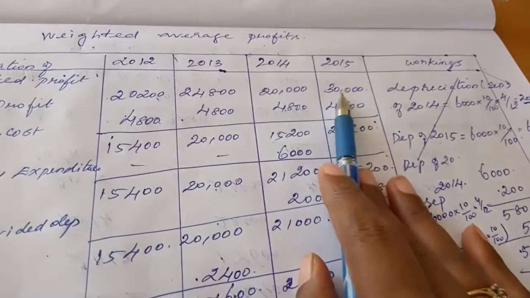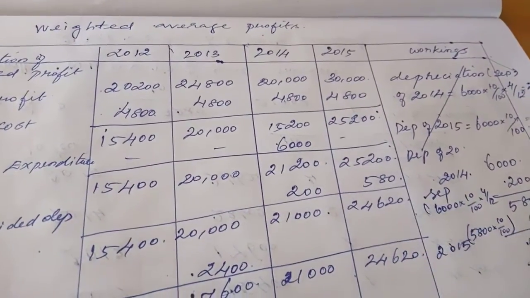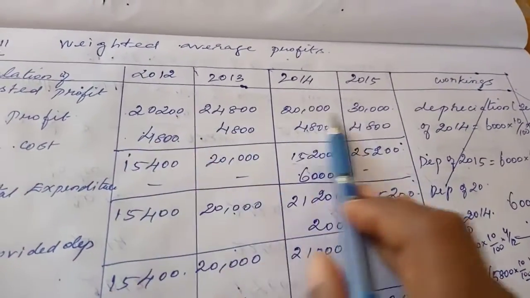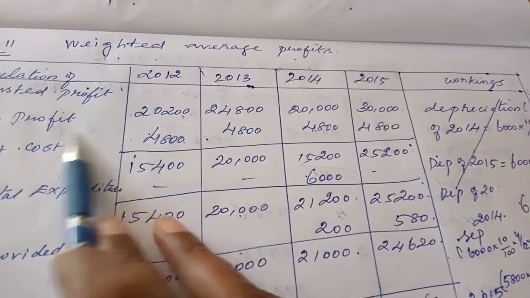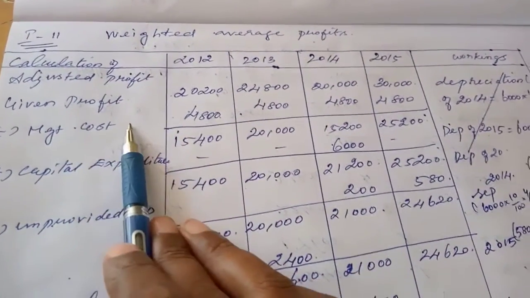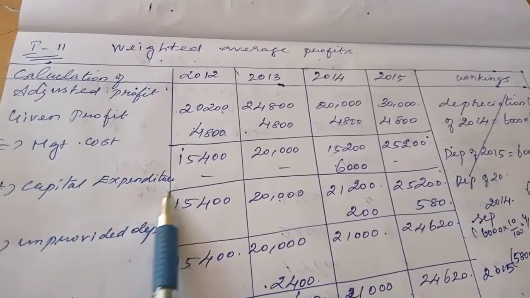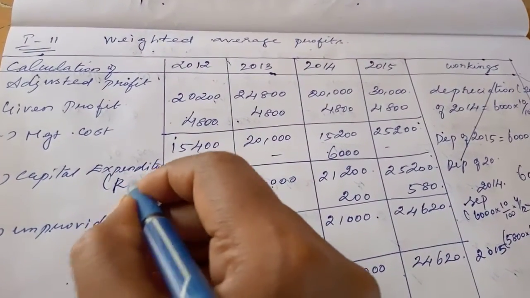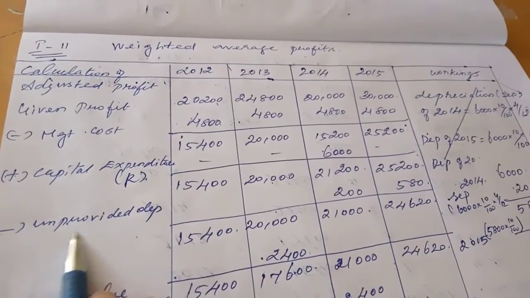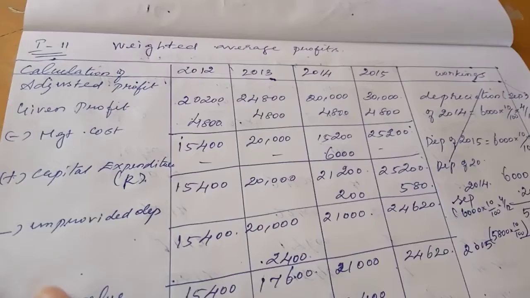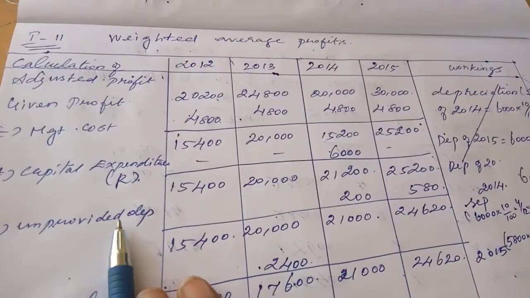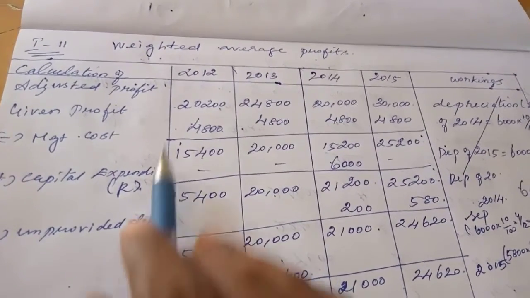They have given 3 adjustments: one is management cost, another is capital expenditure, and another is depreciation. We'll see one by one.